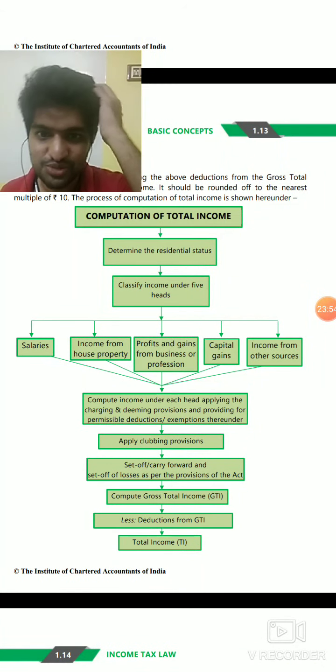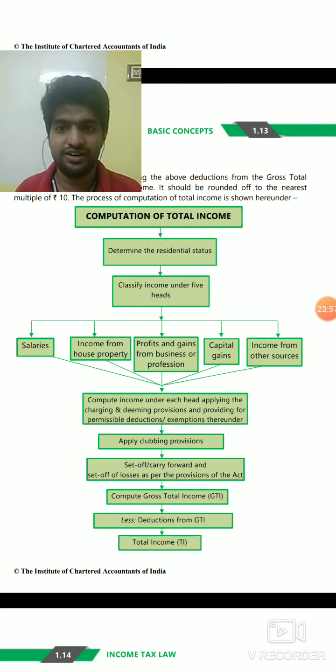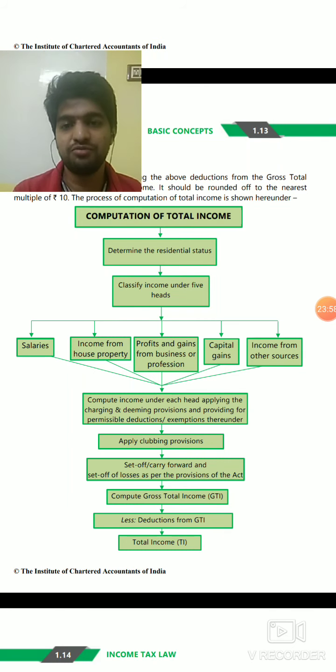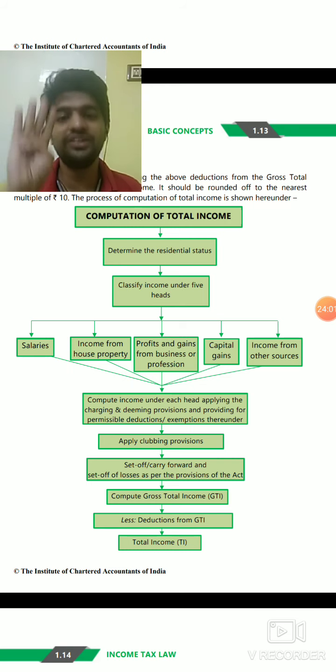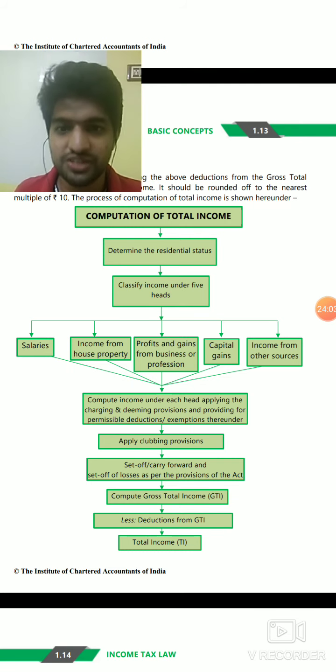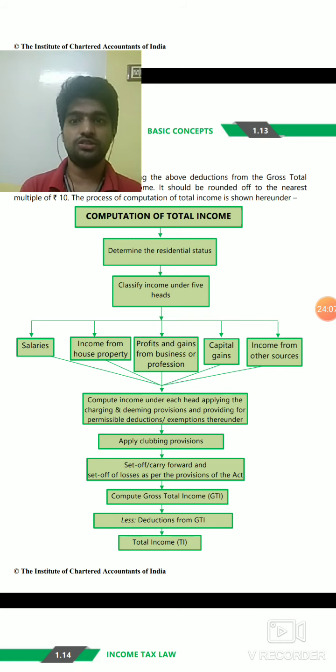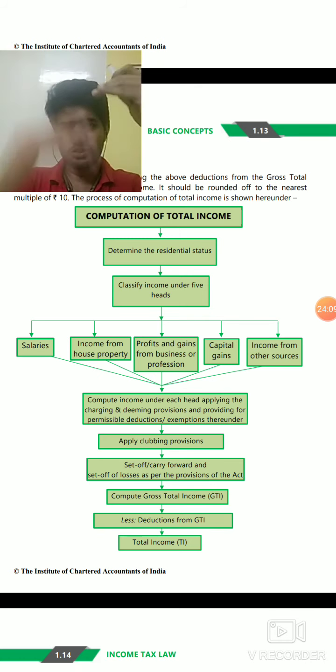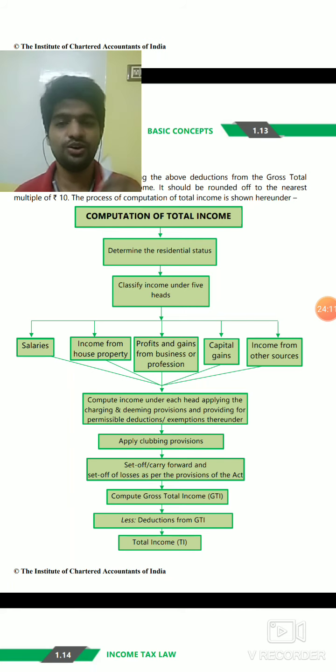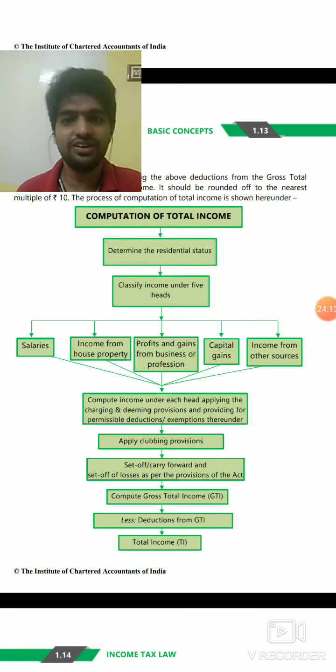Next one is classify income. We will classify income under 5 heads. I told you: salary, income from house property, profits and gains of business or profession, capital gains, and income from other sources. Then we will be computing deductions. There is section 80, so many sections like 80C, 80D. All these are very interesting sections. So we will be covering that portion.